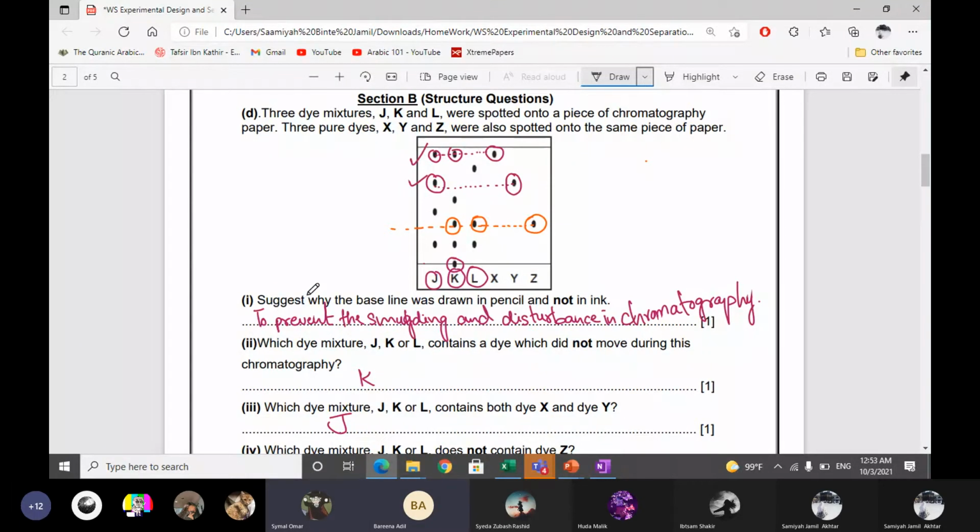I wrote teacher that because if we would use the pen, the image would not smudge. It will not get smeared, will not get smudged, or it will not disturb the chromatography or the experiment.